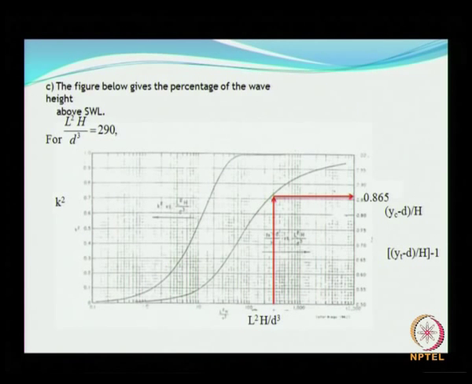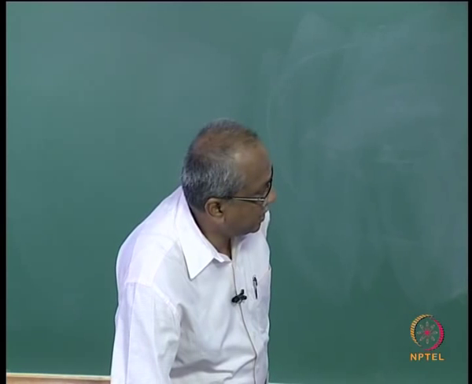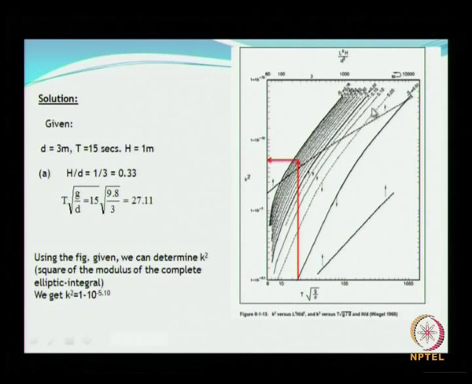The last one is about the percentage of crest and trough. So you have already selected this, and then you have to go and find out this value. So this is Yc, the location of the crest. In this particular picture I forgot to tell you that you need to consider this H by d while selecting this point. Okay. So H by d here is 0.3, and 0.3 is somewhere here.